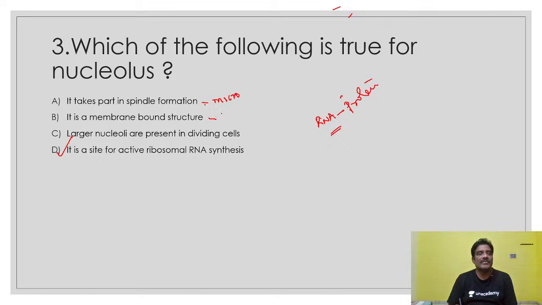And it is a membrane-bound cell organelle? No, no membrane is present, so this is also incorrect. Larger nucleoli are present in dividing cells? It is also incorrect. More nucleoli are present where the cell is capable of synthesizing proteins. So it is very important: ribosomal RNA synthesis.